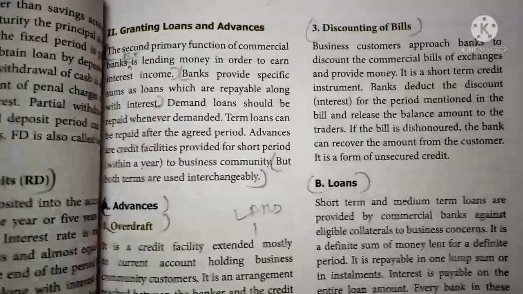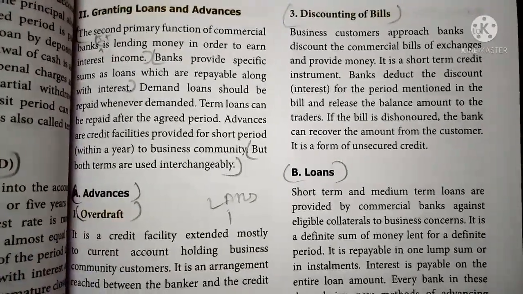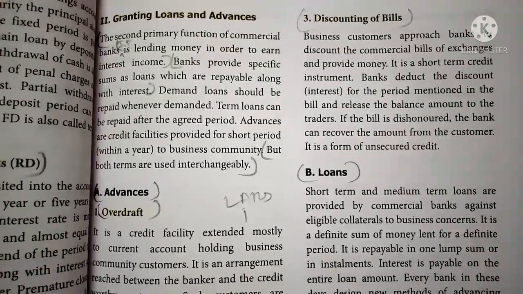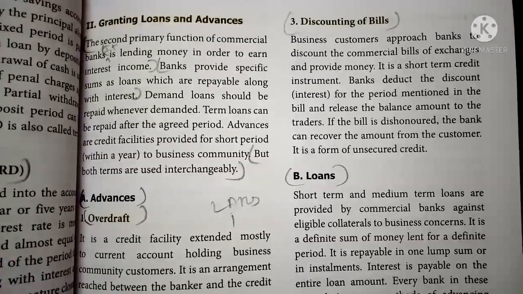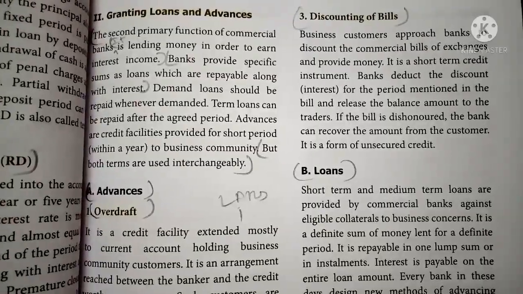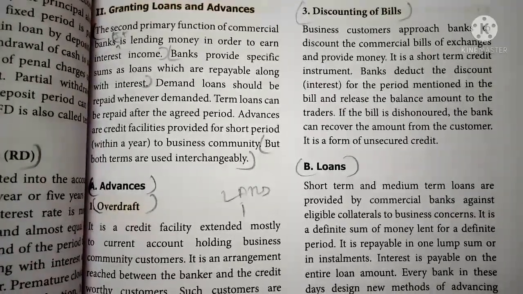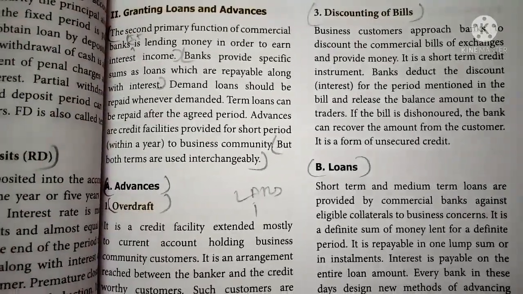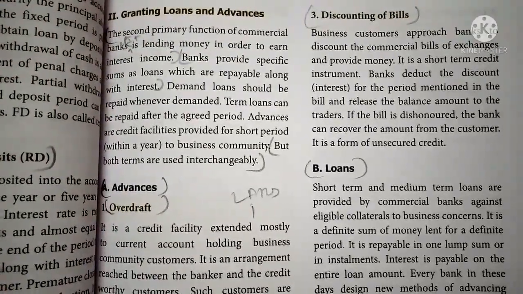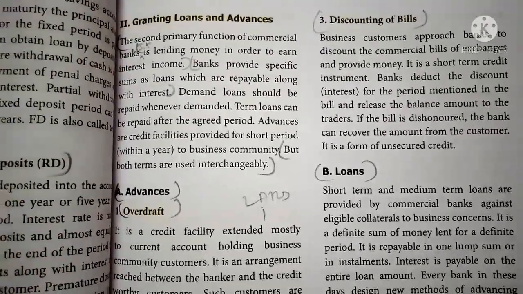Discounting of bills. Business customers approach the bank to discount the commercial bill of exchange and provide money. It is a short-term credit facility provided by the bank to business people by surrendering the bills. The bank will deduct some discount from the value of the bill for the period mentioned in the bill and return the balance money to the customer. If the bill is dishonored, the bank can recover the amount from the customer.